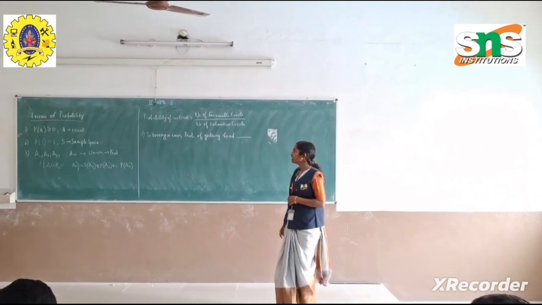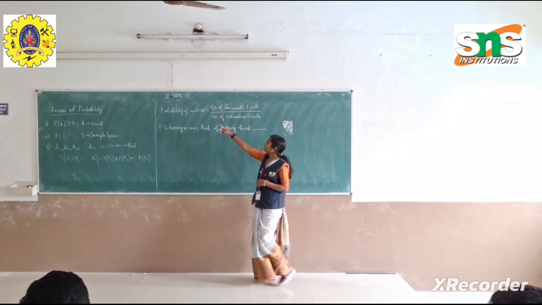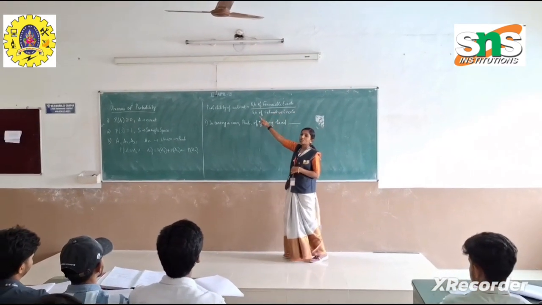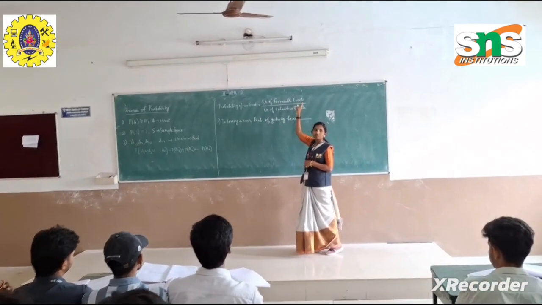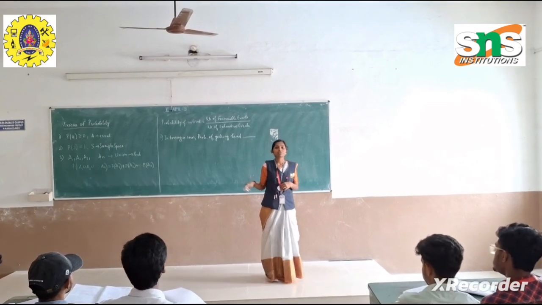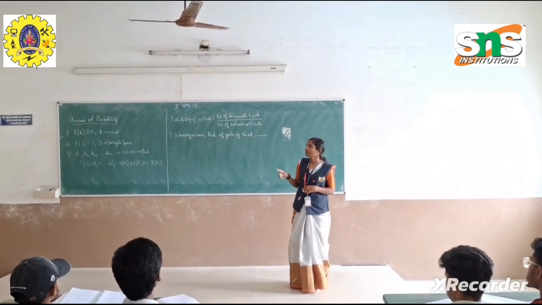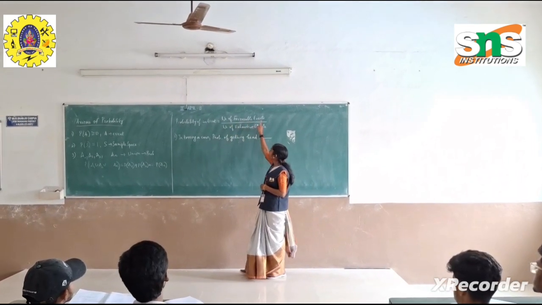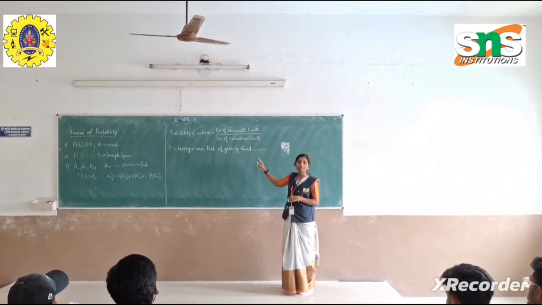Now we have the formula to find the probability of an event. The probability of an event is equal to the number of favorable events divided by the number of exhaustive events. In the previous classes we learned that favorable events are those given in the question, and exhaustive events are the set of all possible outcomes. Now we are going to solve a problem using a student here.